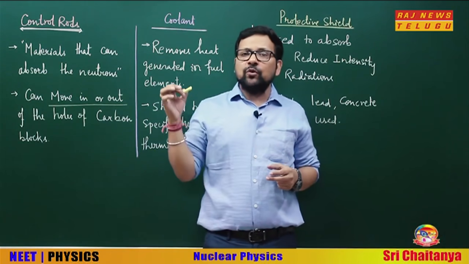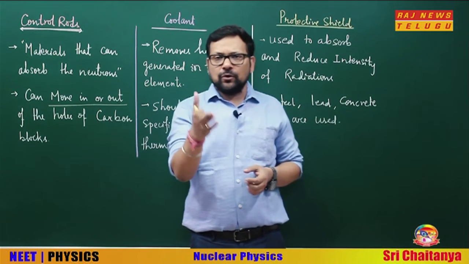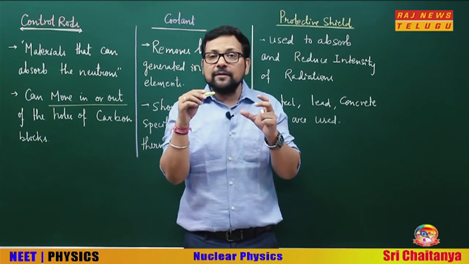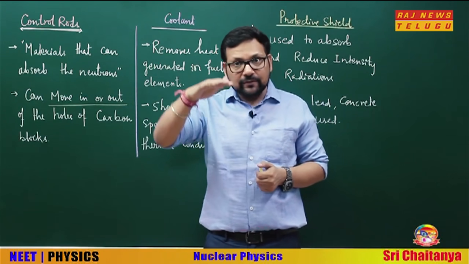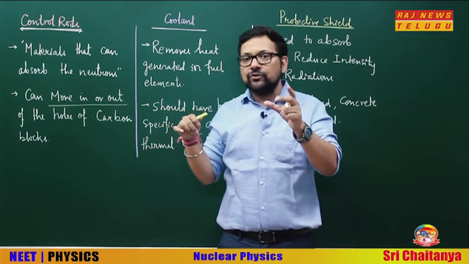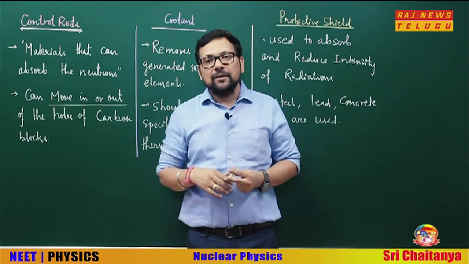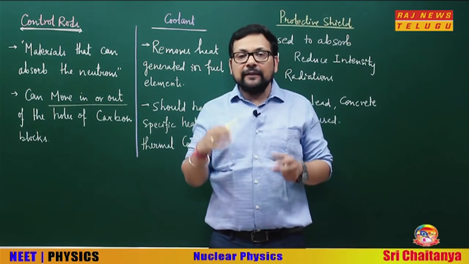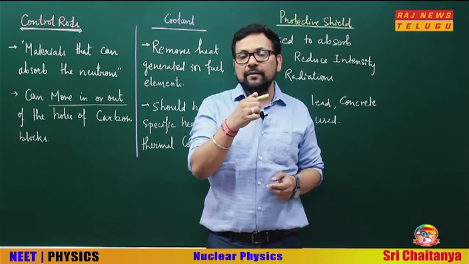What is this process of moving in and moving out? When the control rods, which I said use boron or cadmium, are going in, they are absorbing more neutrons, and then the speed of the reaction decreases. When they come out, fewer neutrons will be absorbed, and then obviously the speed of the reaction will increase. So it is controlled, isn't it? That's why the name is control rods. They control the reaction rate. They can increase or decrease it by moving in and out.